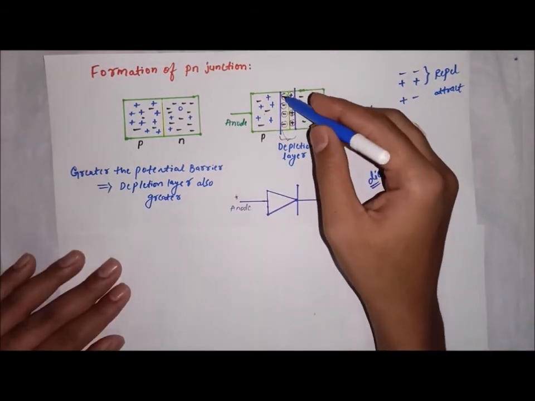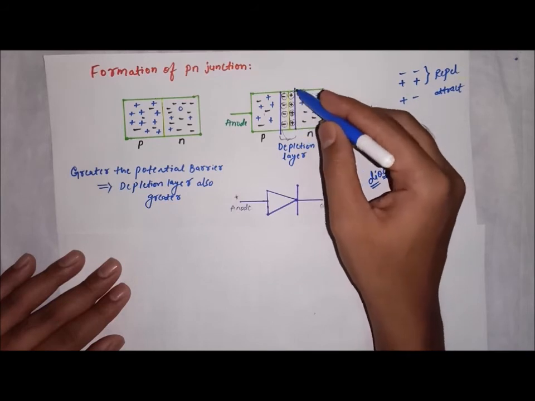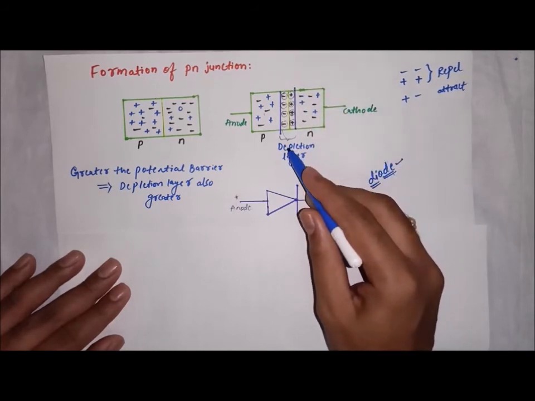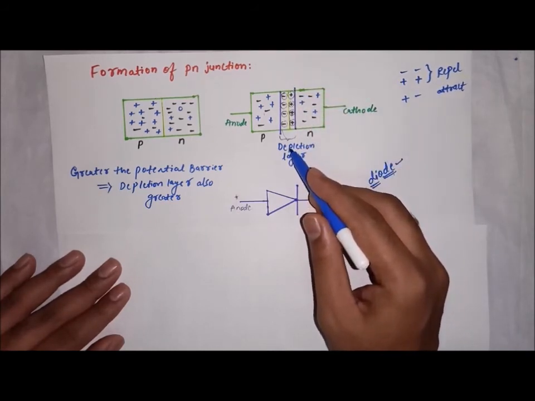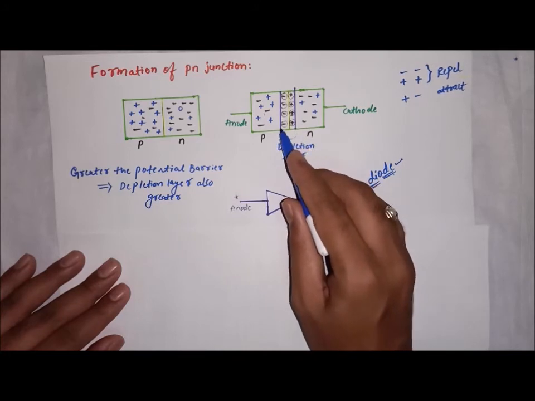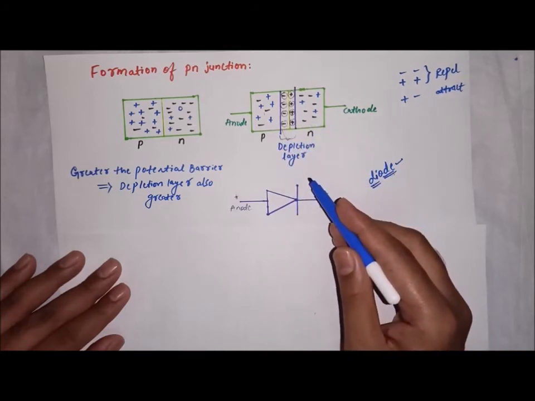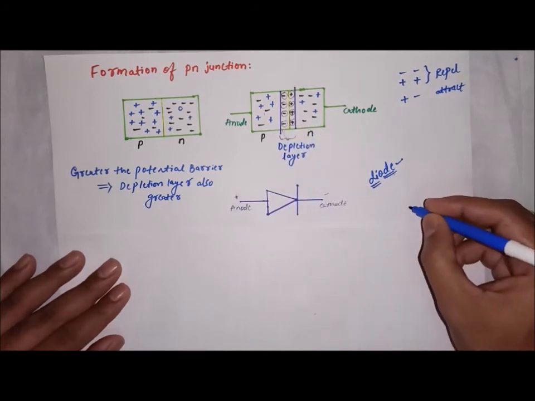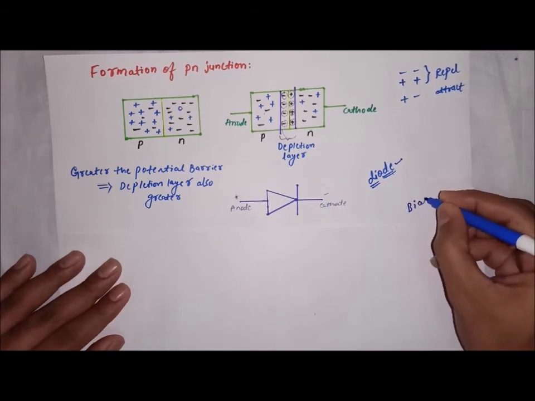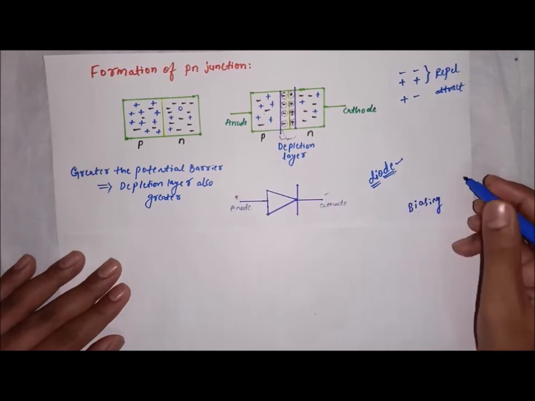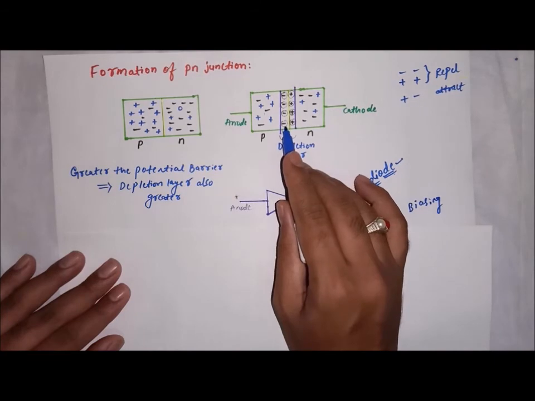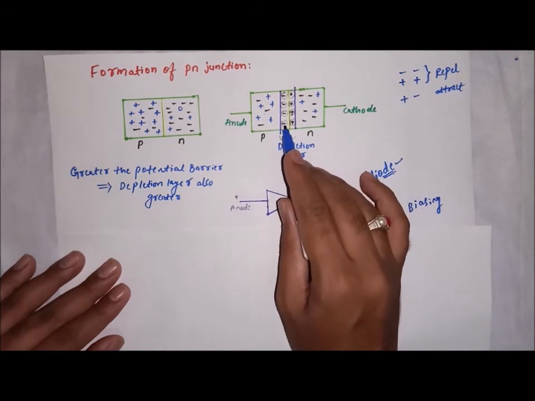But this depletion layer can be increased or decreased. And this process of increasing or decreasing the depletion layer is called biasing. So we can increase it or we can decrease this layer.